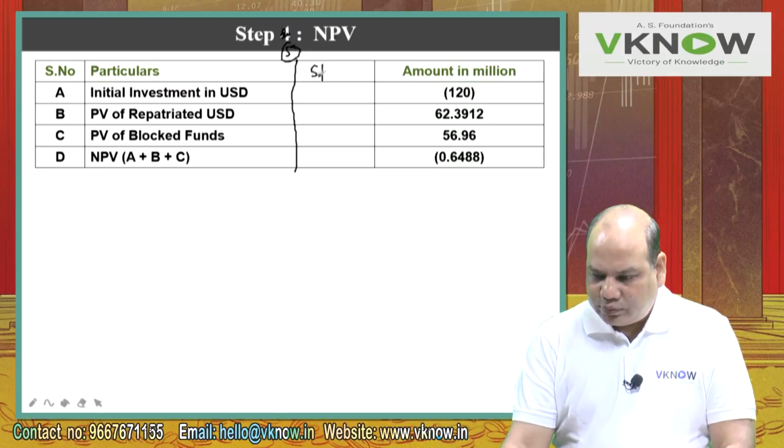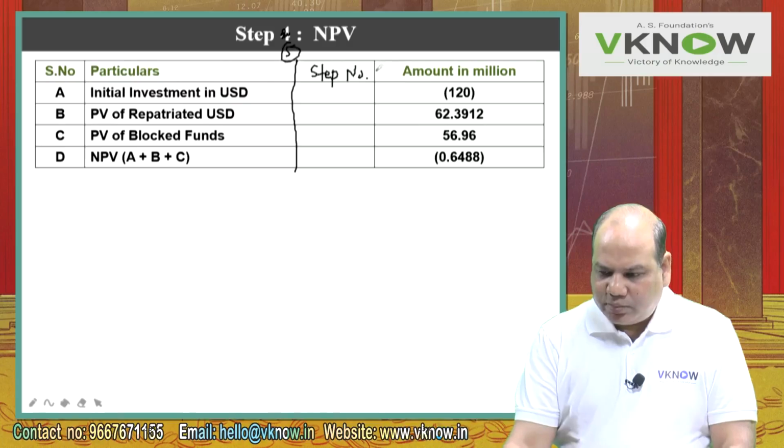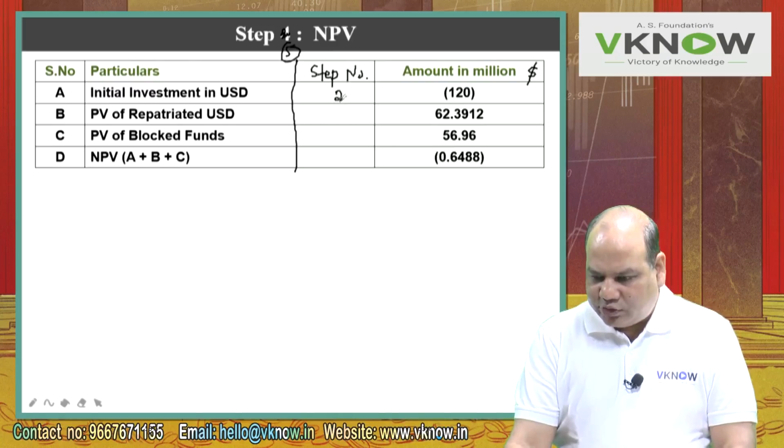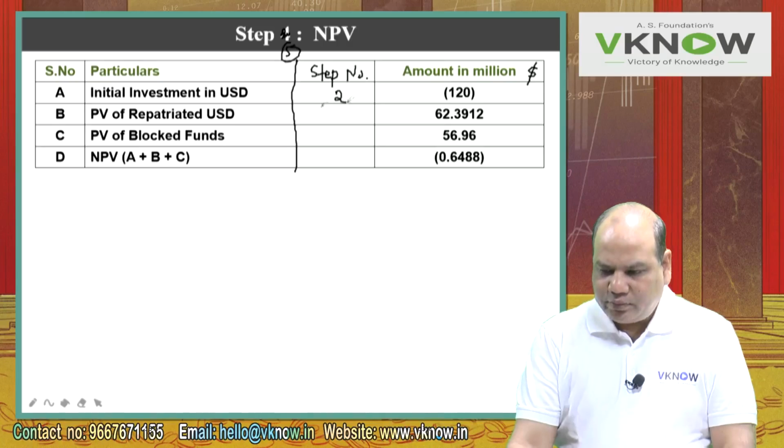Calculation of NPV. Serial number, particular, step number, amount in $1,000,000. All figures are in dollar. So serial number A, initial investment in USD, step number 2, 120.